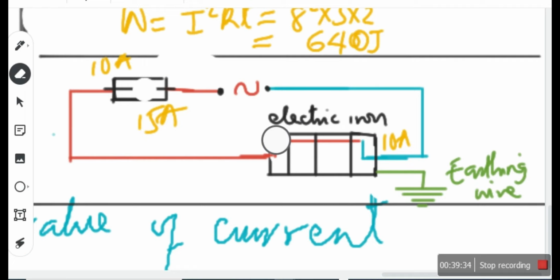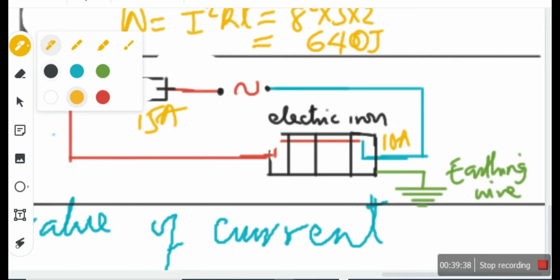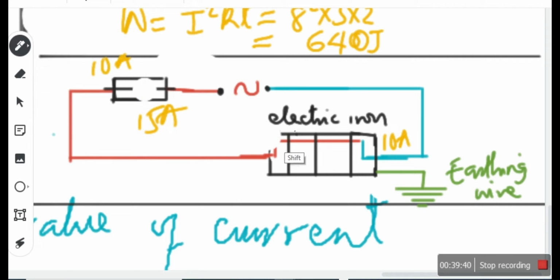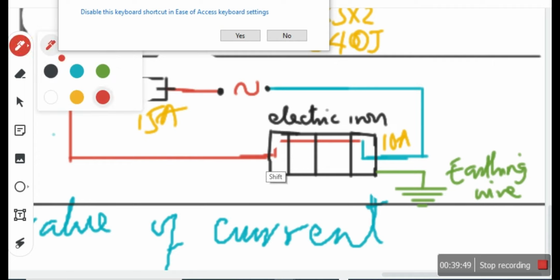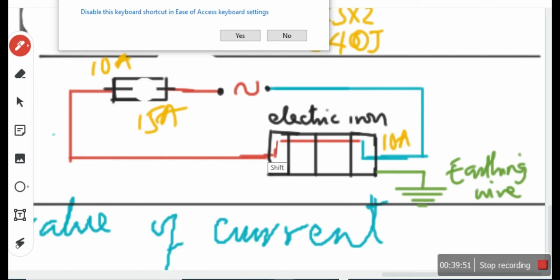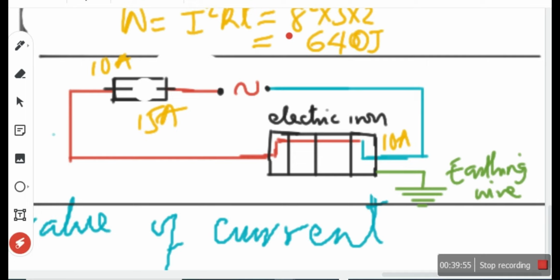By repairing. Repairing this, making sure that that strand of wire is no longer making contact with the body of the iron. Let me complete it. This is the way it should be so that it will work properly. If it is now the proper way, such that the strand of wire or the live is no longer making contact with the body of the electric iron, now you can ask your question.